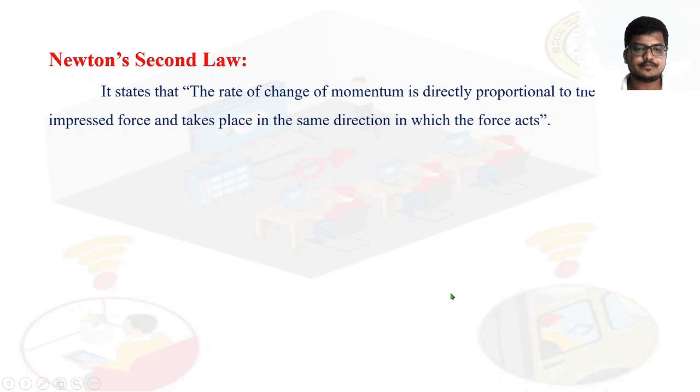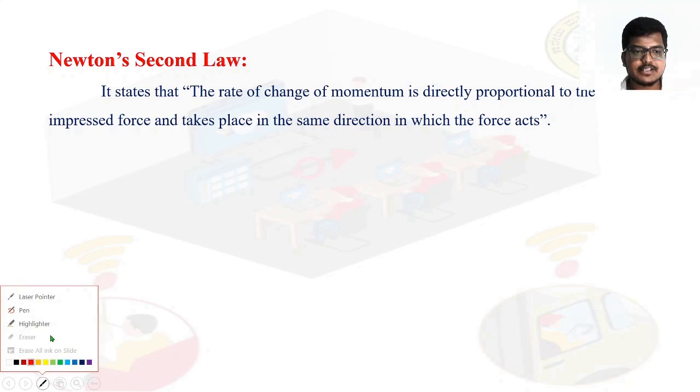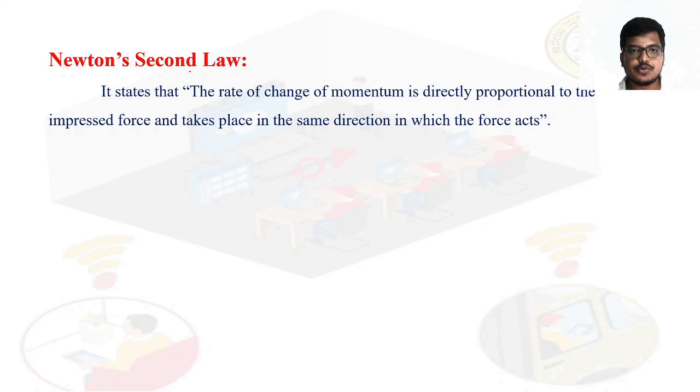So next we will see Newton's second law. It states that the rate of change of momentum is directly proportional to the impressed force and takes place in the same direction in which the force acts. So your Newton's second law, what does it state? It states that the rate of change of momentum is directly proportional to the impressed force, and it takes place in the same direction in which the force acts. Okay, so from this statement what we can expect? We can expect a formula for force, right?